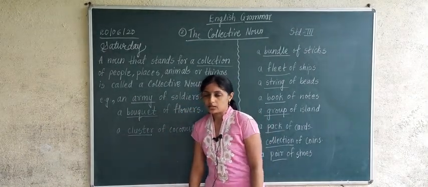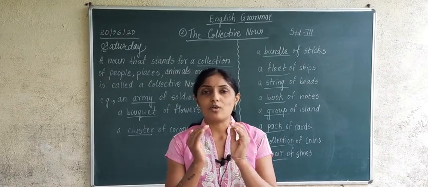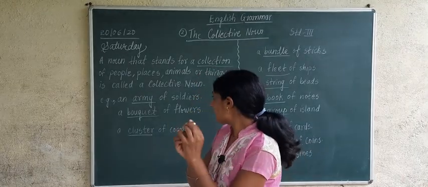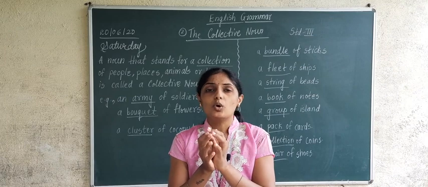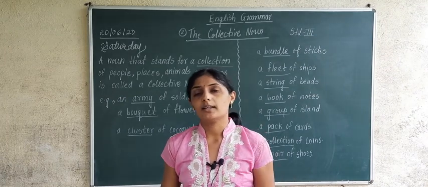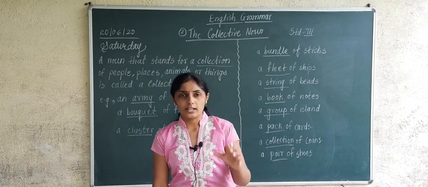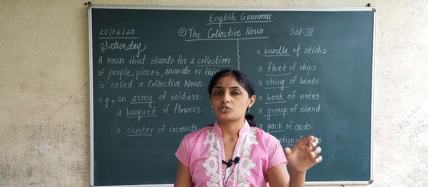Again I am repeating, a noun that stands for the collection of people, places, animals, things, those nouns are called collective nouns. Keep in mind, collective nouns means collection of people, collection of places, collection of animals, collection of birds.